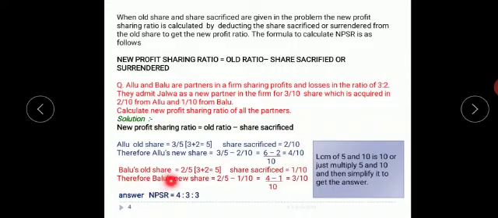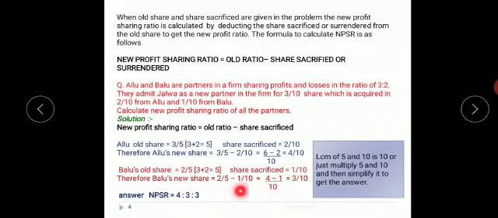Now I have to see Balu's share. His share is 2/5. So he has sacrificed 1/10 share. So Balu's new share is 2/5 minus 1/10. So again I will have common denominator as 10. 5 multiplied by 2 gives me 10. So 2 into 2 will be giving me 4, and 1 by 10 will be 1 by 10 itself. So 4 minus 1, I will have 3/10.